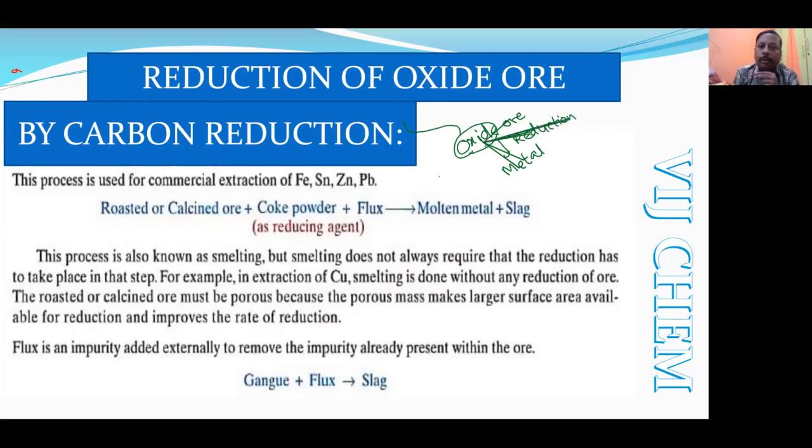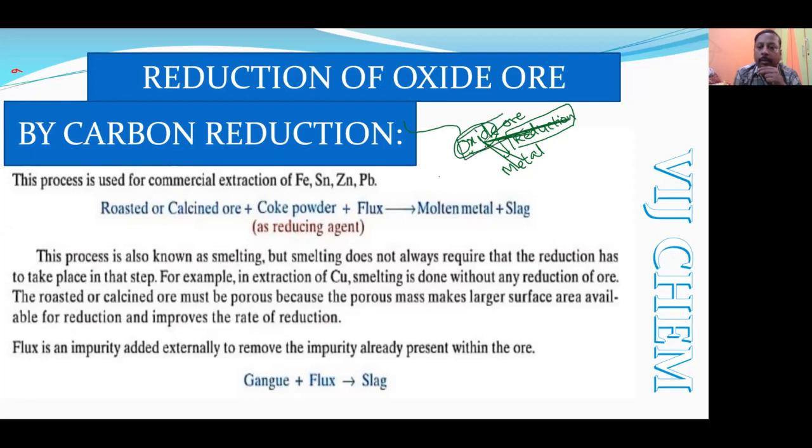Okay, so the reduction will depend on the reducing capability of the reducing agent, and that also depends upon the metal. If it is highly reactive, then we should use a strong reducing agent. If it is less reactive, then we need not use one at all. So whether to use a reducing agent or not, or which type of reducing agent to use, ultimately depends upon the metal.